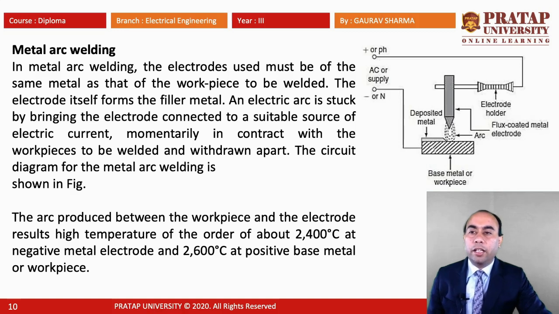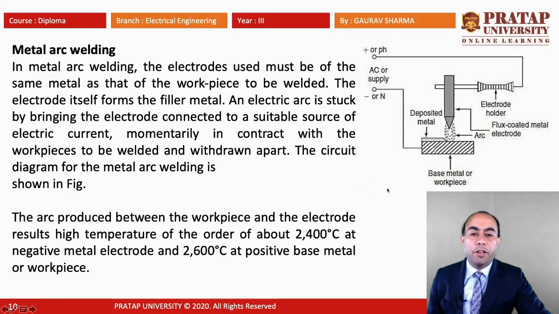Now here we have the metal arc welding. In metal arc welding, the electrode used must be of the same metal as that of the workpiece to be welded. The electrode itself forms the filler metal. The electric arc is struck by bringing the electrode connected to a suitable source of electric current momentarily in contact with the workpiece to be welded and withdrawn apart. The circuit diagram for the metal arc welding is shown in the figure. You can see here we have that flux coated metal and we have the workpiece here, and we just put the arc on this workpiece.